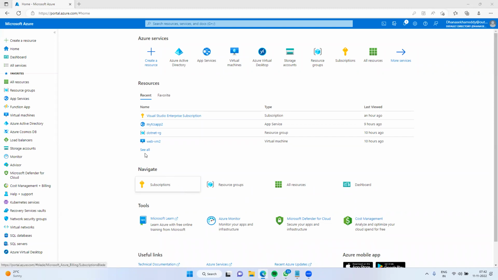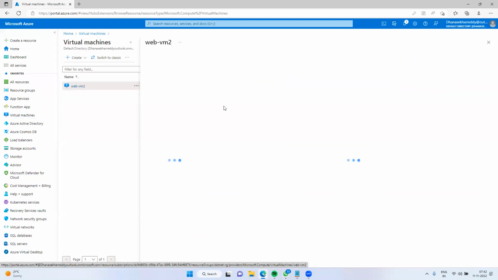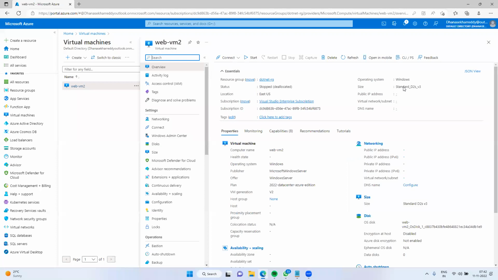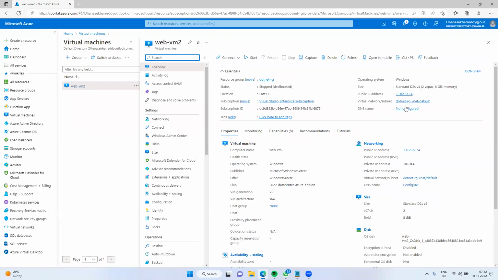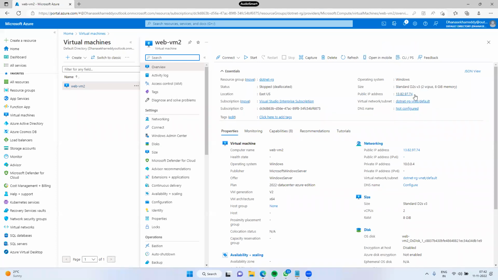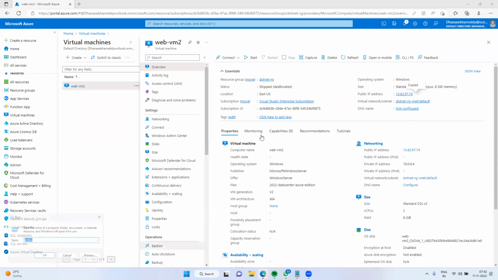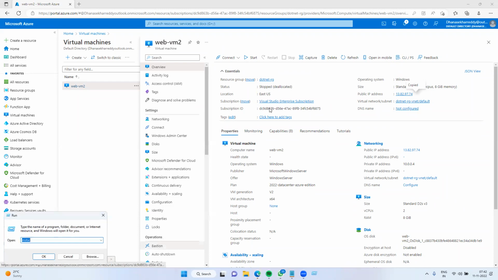Okay, so in the last session, we created one VM. This is the virtual machine, web-VM9. Now I am going to access it. As you saw, it contains a public IP. See guys, this public IP will change every time. Why? Because this is what we call a dynamic IP. Now copy this one, open MSTSC, paste it, connect.